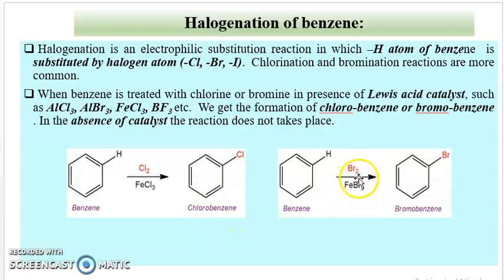Then bromination in the presence of FeBr3 as a Lewis acid catalyst. The hydrogen atom of this benzene ring is substituted by bromine and the product is bromobenzene. It is an electrophilic substitution reaction in which the hydrogen atom is substituted by halogen atoms and it requires a Lewis acid as a catalyst.